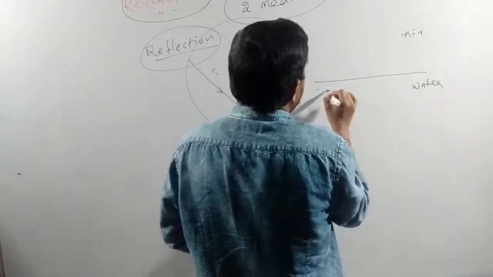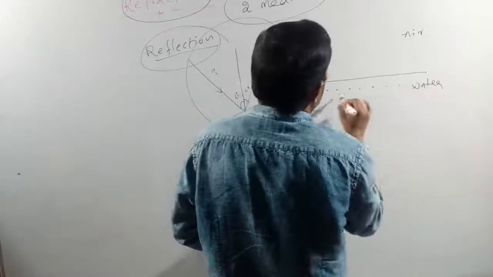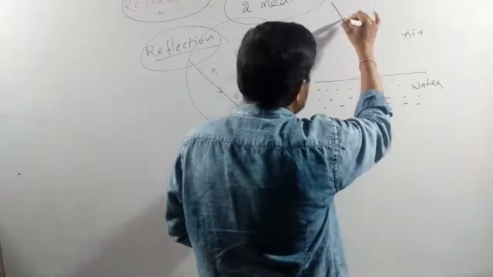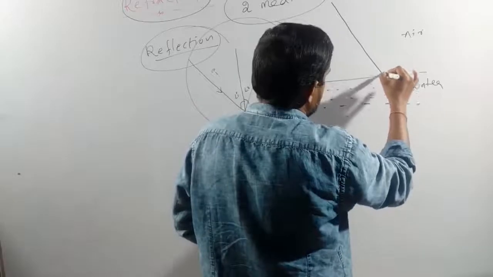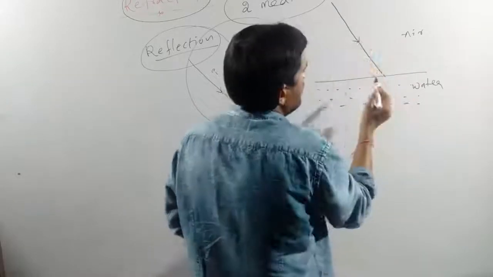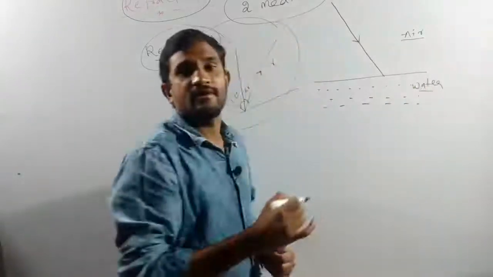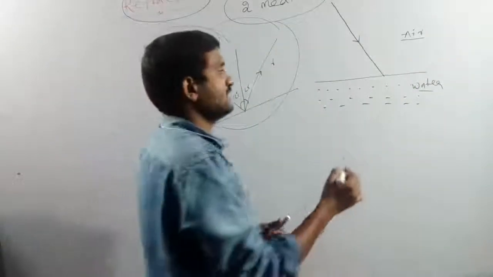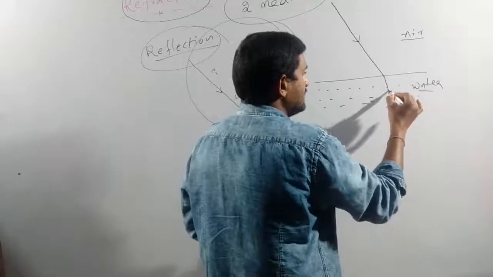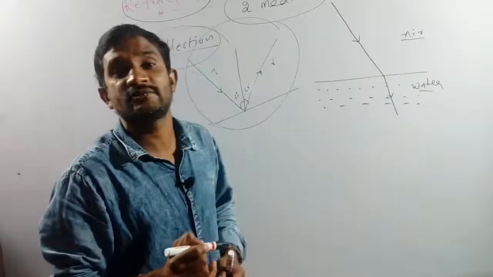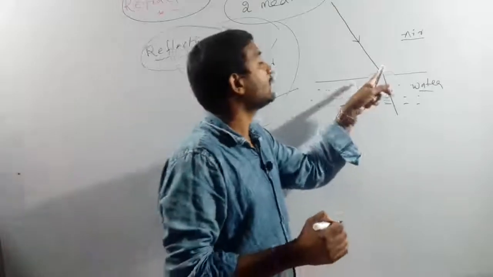When the light ray is coming from air to water, suppose it is an incident ray. When it is changing direction from one medium to another medium, at that time it will be bending slightly. Why is it bending? Because it is changing the medium.